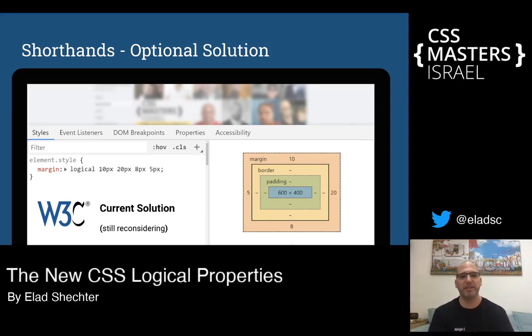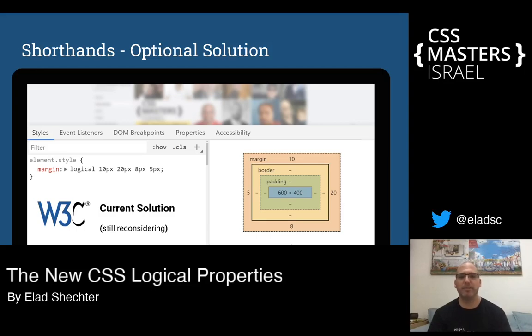This way the browser will understand that this shorthand is a shorthand of logical thinking, meaning the first value is the margin block start, the second value is margin inline end, the third value is margin block end, and the fourth value is margin inline start. But I thought to myself that this isn't so good an idea.